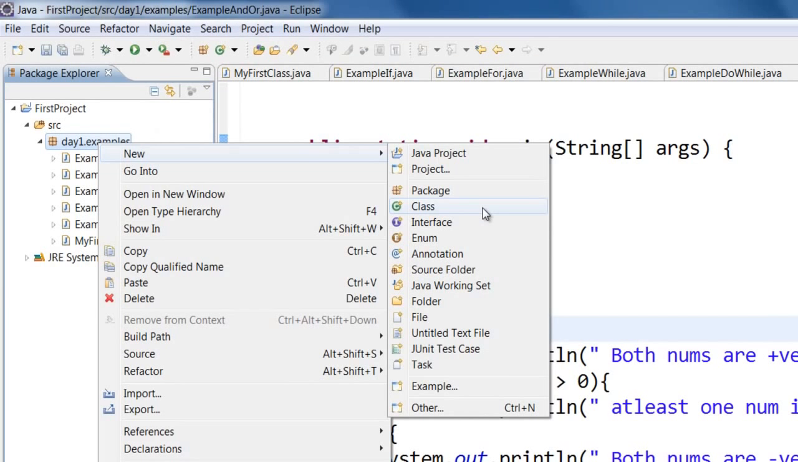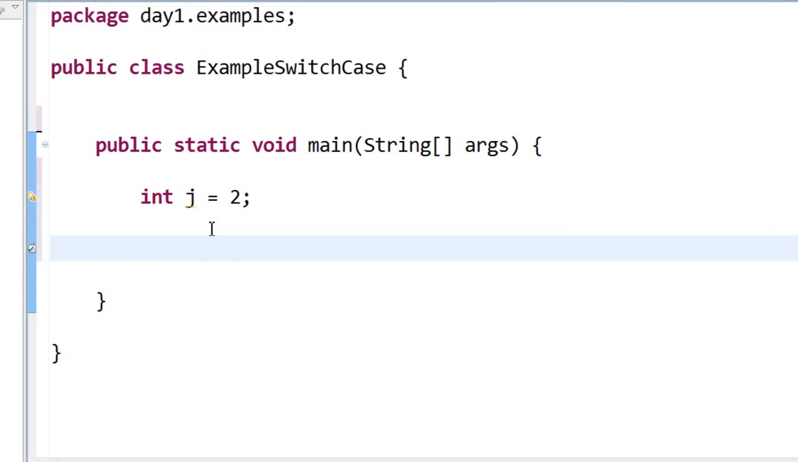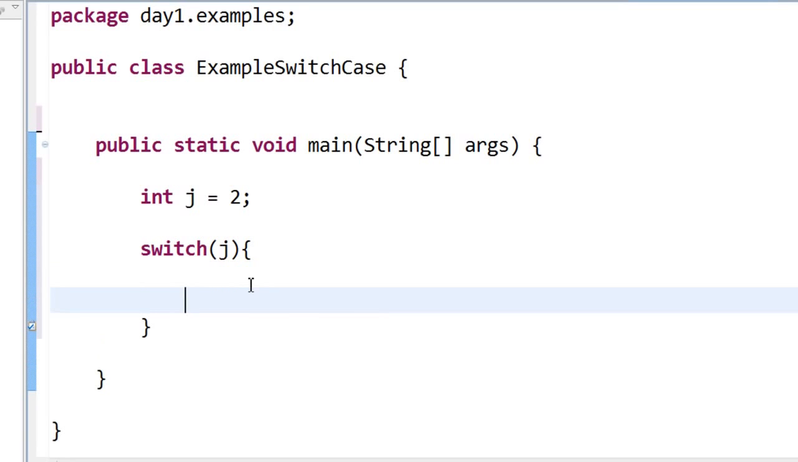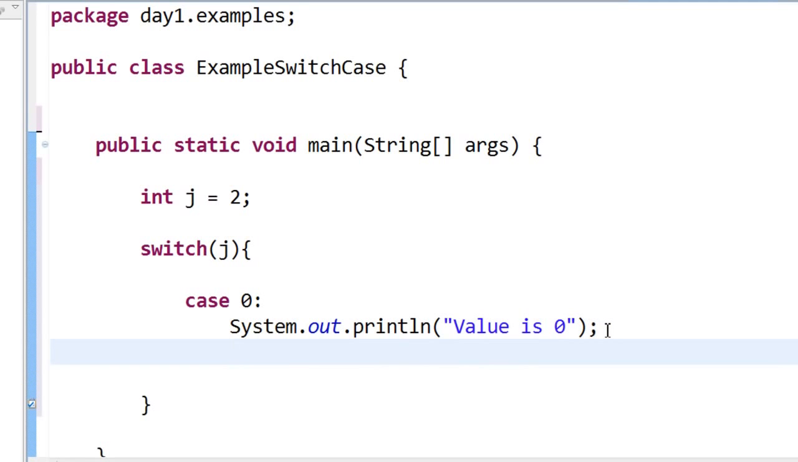Next, let us take a look at the switch case statement. So let us create a new class. Imagine I have a variable like j equal to 2. The switch case statement is written like this: switch, within parentheses j, curly braces, close curly braces. Then you create various cases like this. Case 0 colon, System.out.println value is 0. And then say break.